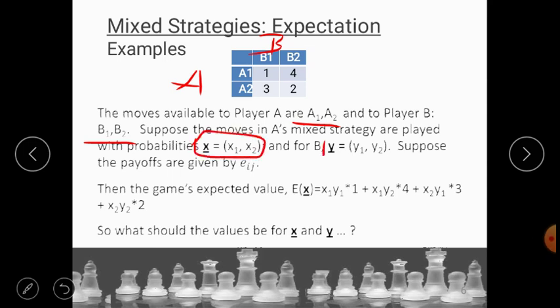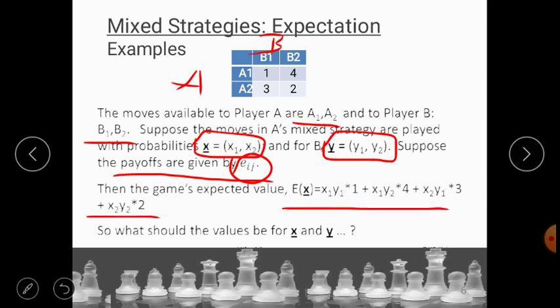and for B, y = y1 and y2, and suppose the payoffs are given as Eij. Then the game's expected value is this. This is the same as what we have discussed in the previous slide: the summation of the product of all the possible moves, the probabilities and the payoff.